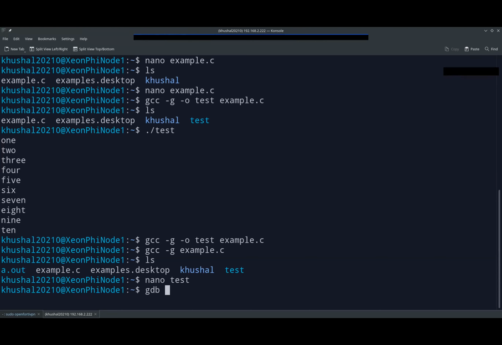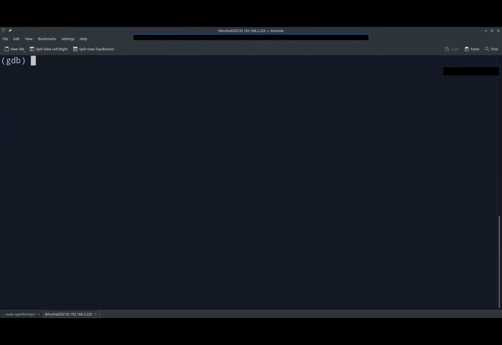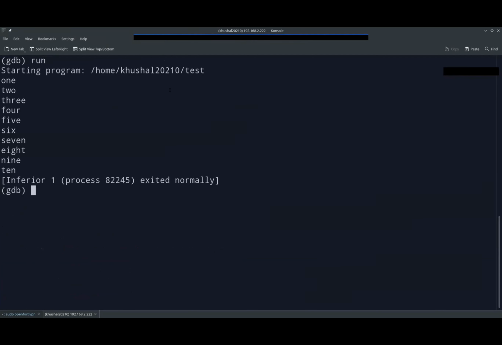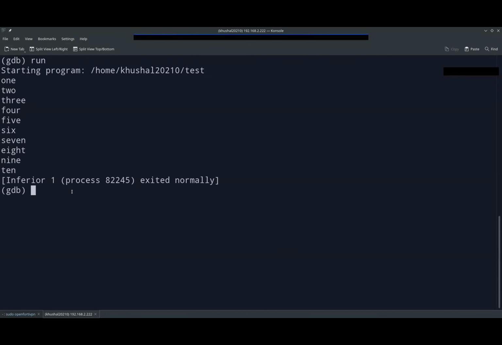So we use GDB space the compiled binary, right? GDB space test, and we just go into the GDB shell. If you can see, we are in GDB right now, and we can use all the GDB functions. The most common GDB command is just run, to run the program. When you run the program, it says we are running the program, which is in this location, and the output of this is this.